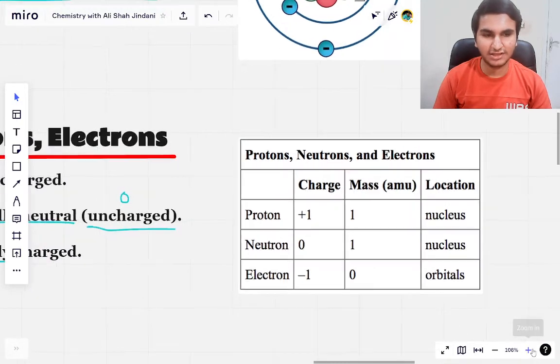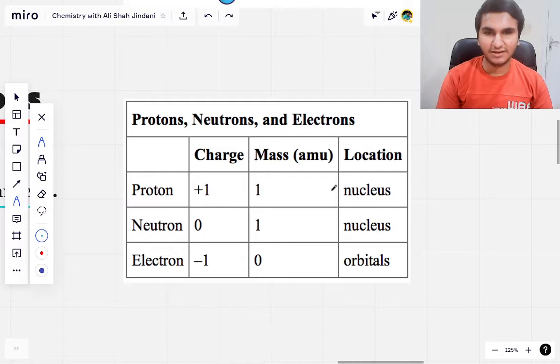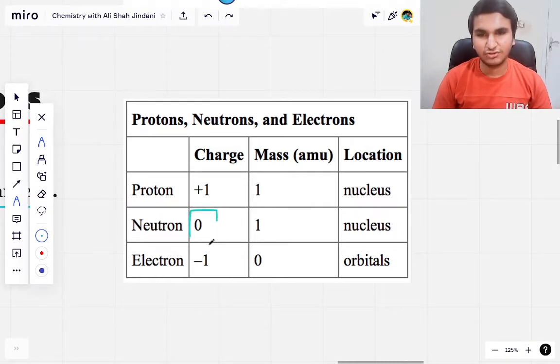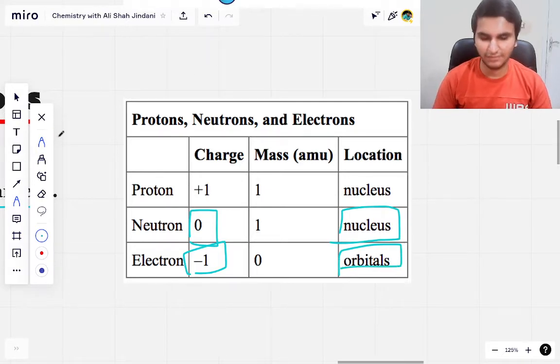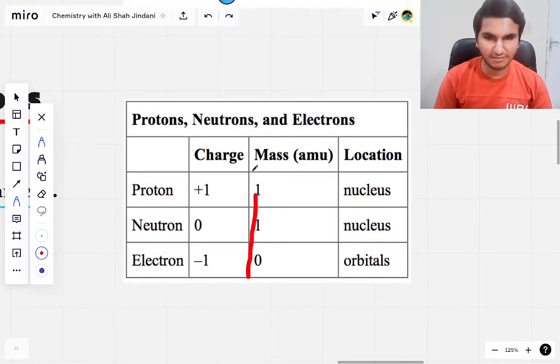Here you can see a short table which contains the differences between protons, electrons and neutrons. Now you can see that the proton carries a positive charge, it has a mass of 1 and it is located inside the nucleus, right? Now again mass, we are going to discuss that as well. The neutron has a zero charge and it is also located in the nucleus. The electron has a negative charge and it is located in the orbitals, in the shells, you can call it whatever you like, right? Now talking about the mass of the subatomic particles.